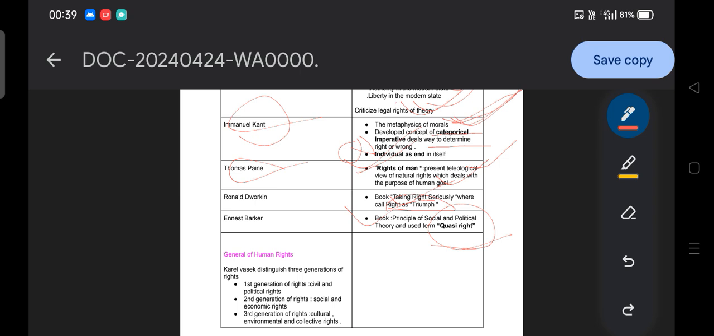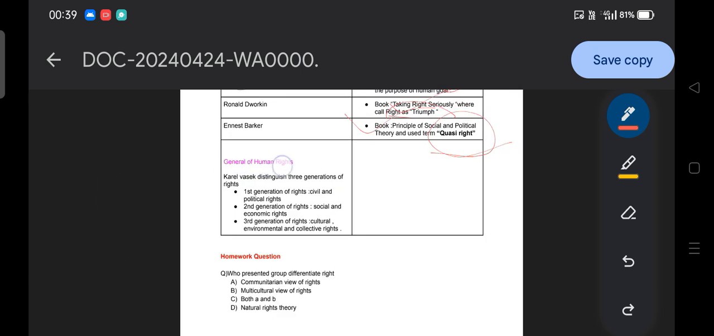But from the exam point of view, you need to remember who used the term quasi right. That is Ernest Barker. You all know the Principles of Social and Political Theory by Ernest Barker, but they can ask the question: the term quasi right, by whom? Ernest Barker.